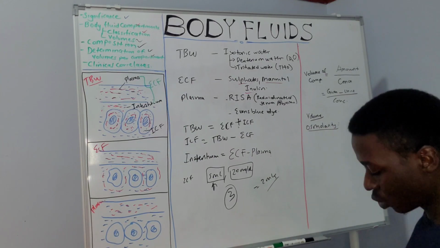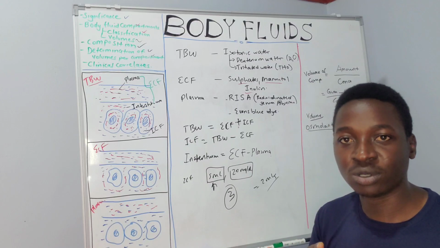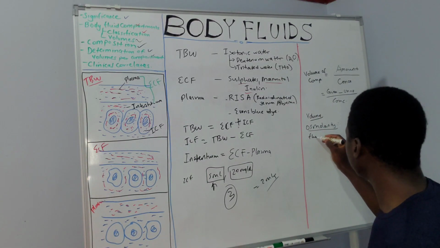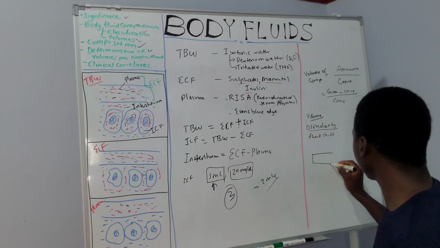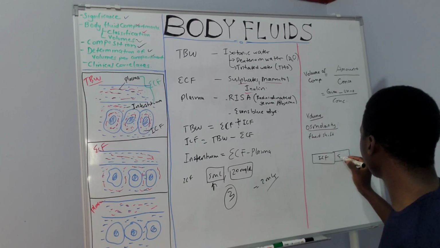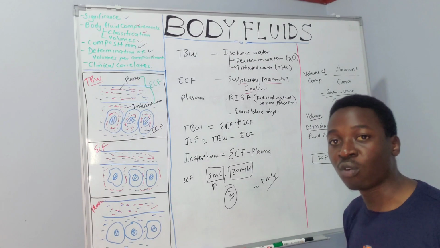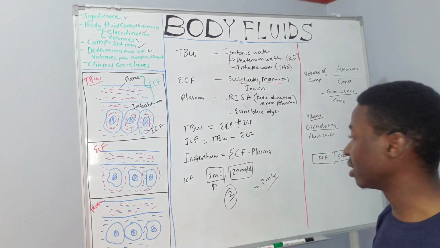The osmolarity determines the direction of fluid shift, whether this fluid will shift from the intracellular or to the extracellular fluid compartment. This direction or movement is determined largely by the osmolarity.